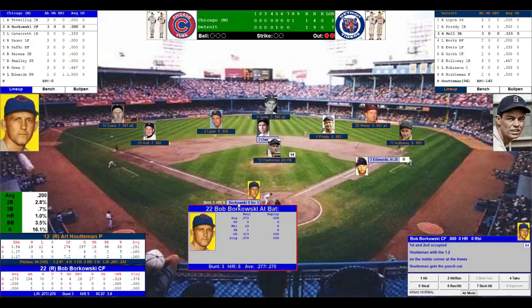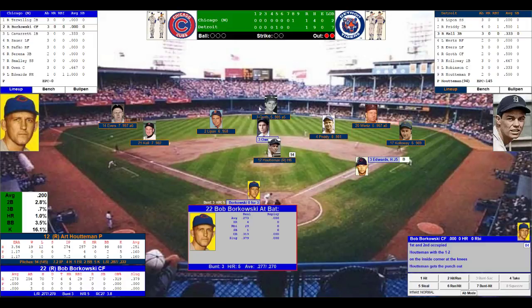Cubs look back at their bench now. Preston Ward, .285, .283 off right-handers.